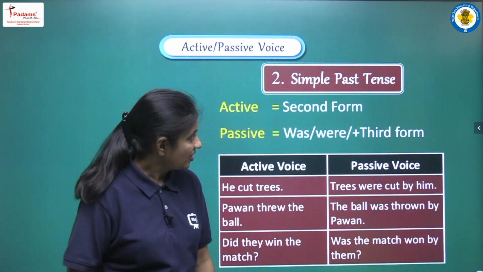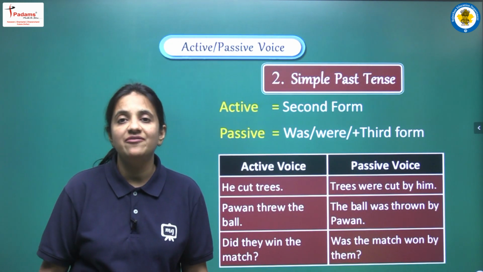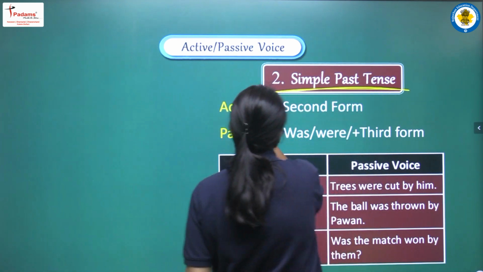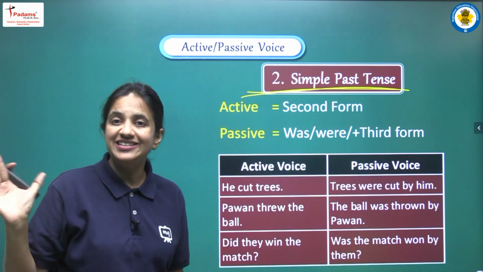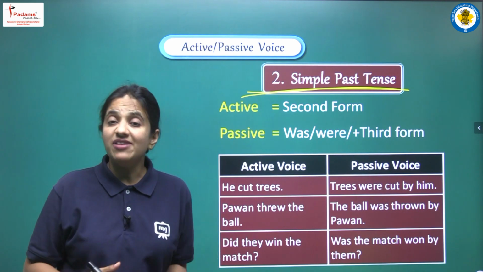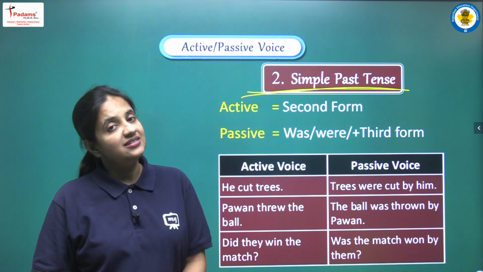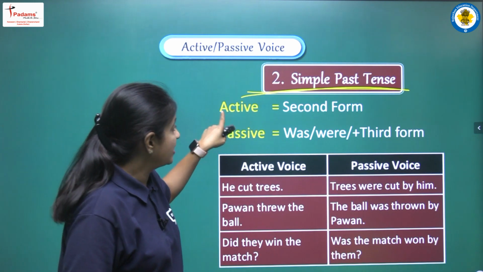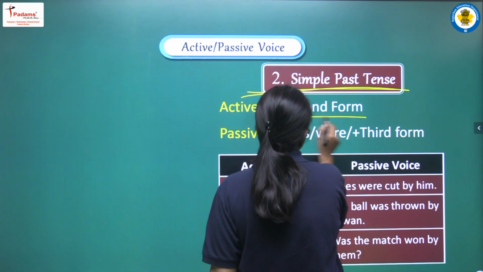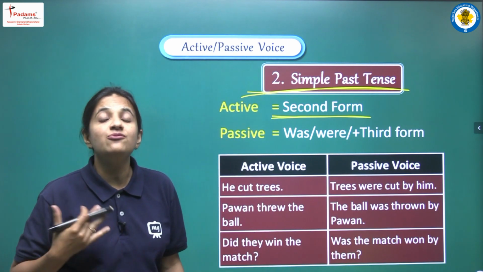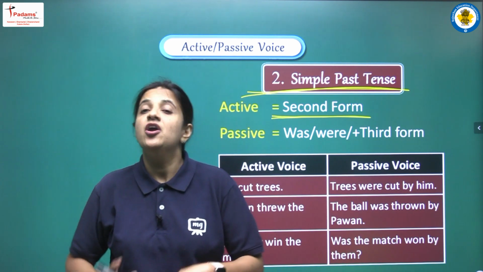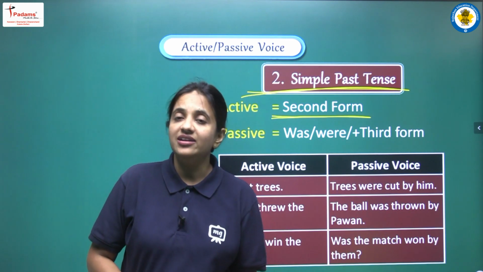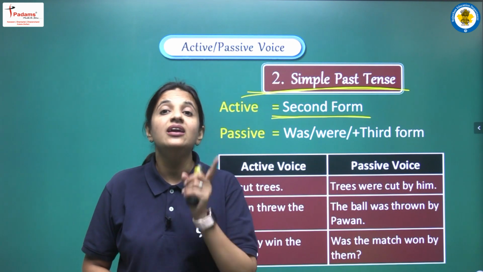Yes. Moving on, now we are having our second tense, that is past simple tense, or we can say simple past tense. So let's see how can we identify that a sentence is written using simple past tense. So if the sentence of active voice, if in that sentence we are having second form of the main verb, or we can say that if the sentence is written into negative or interrogative, then we will be having did plus first form.